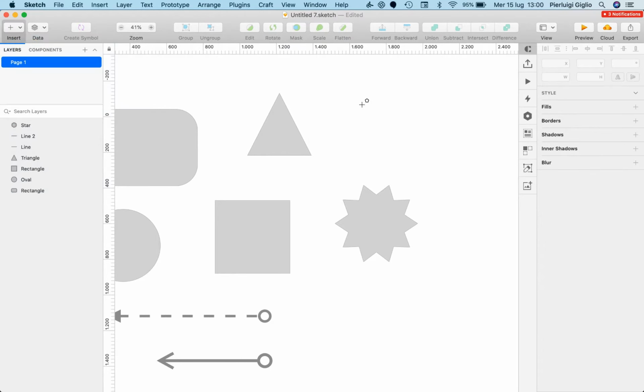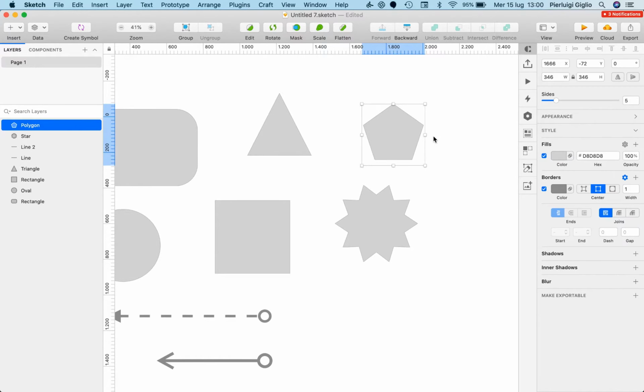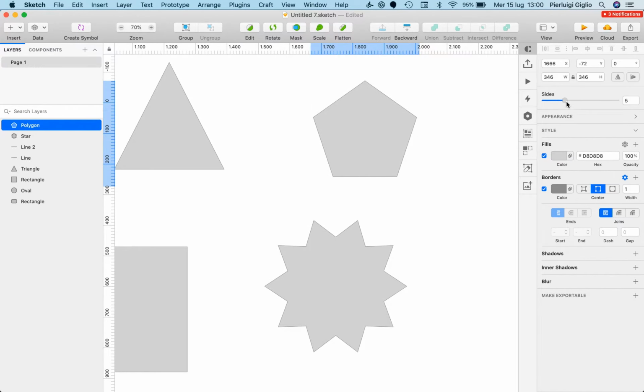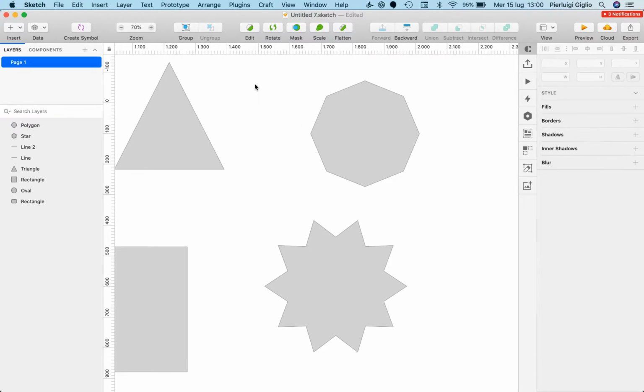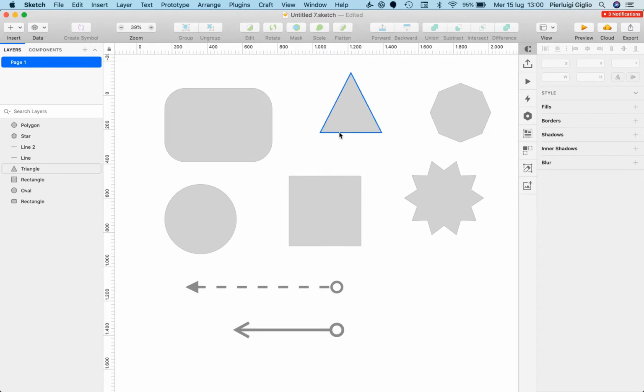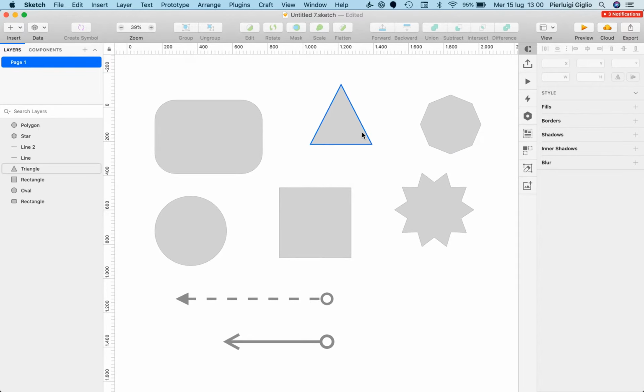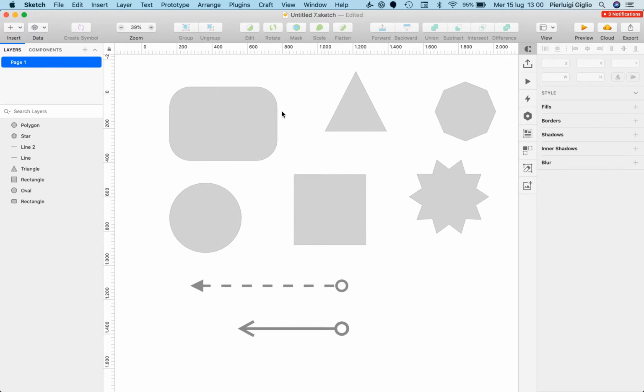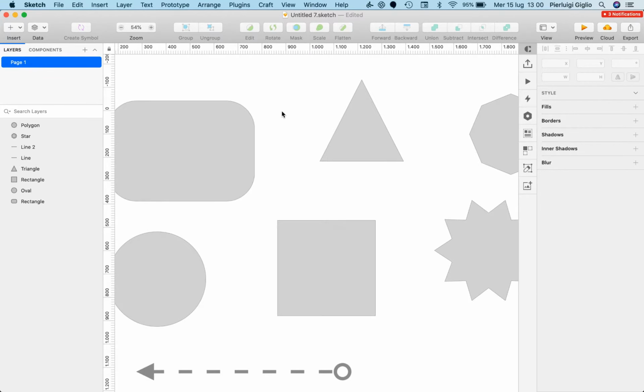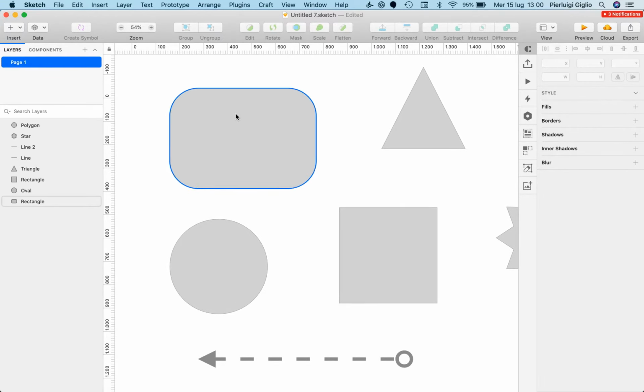And let's explore, for example, the polygon tool. If you just create one, you can see that we can adjust the number of sides, and this is actually stuff which is going to be pretty useful, especially when we are going to consider Boolean operations, which is a topic that we're going to discuss later on in this series. But for the most part, these are shapes at a bird's eye overview.